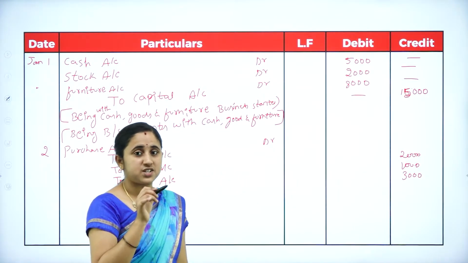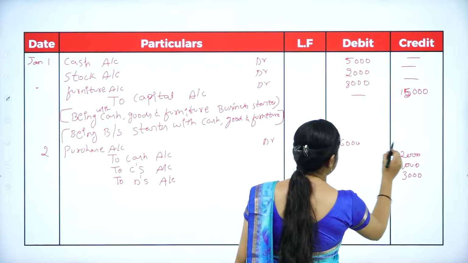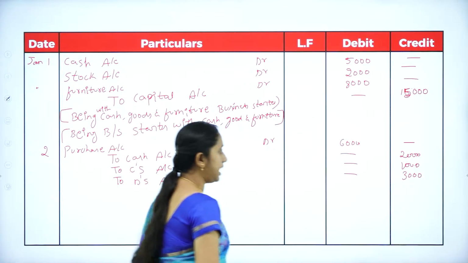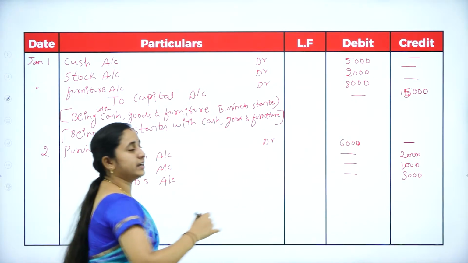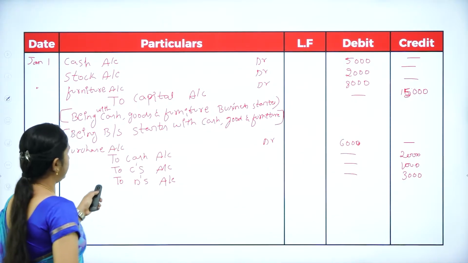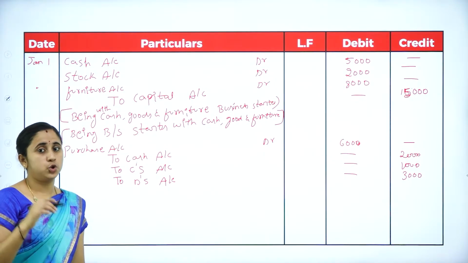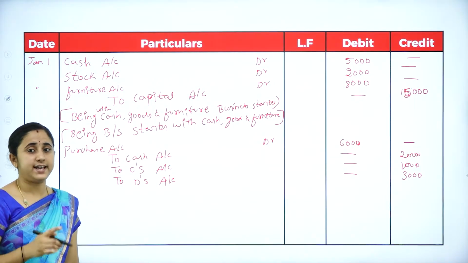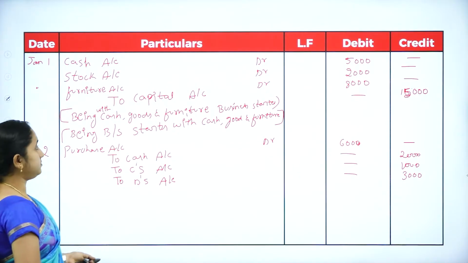The total purchase is 6000. So here also debit and credit are balanced. After finishing the purchase entry, you need to write the narration. Being goods purchased for cash as well as on credit from C and D.